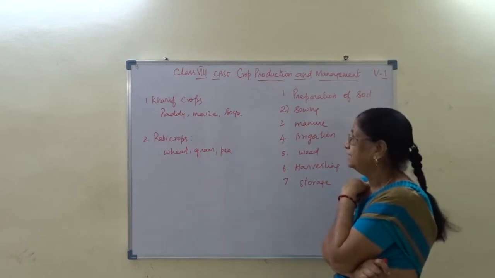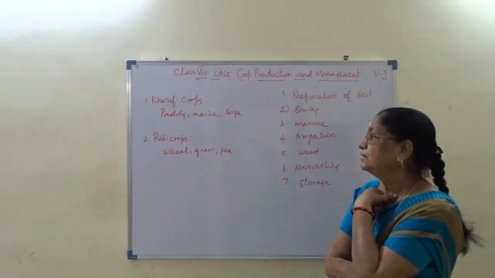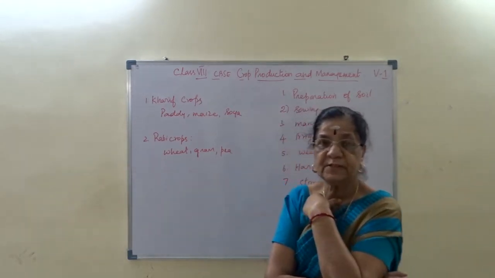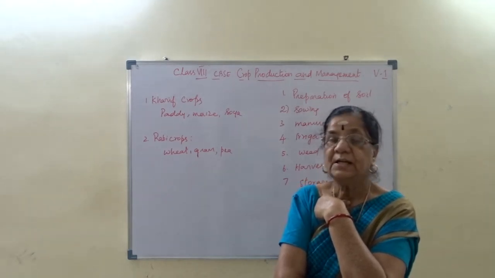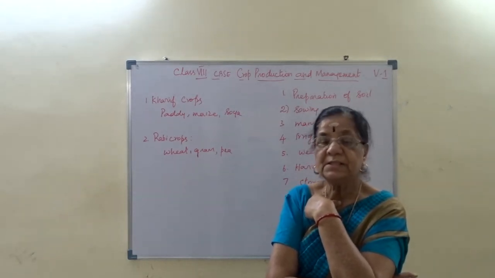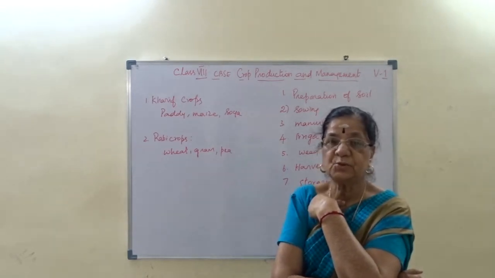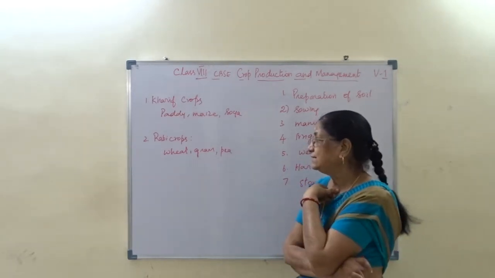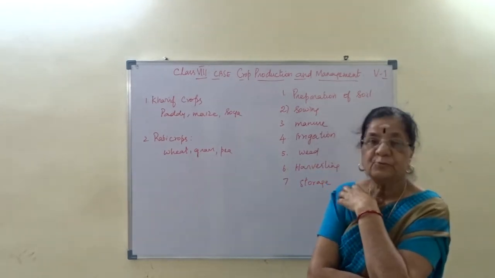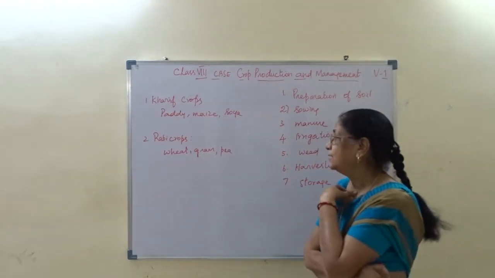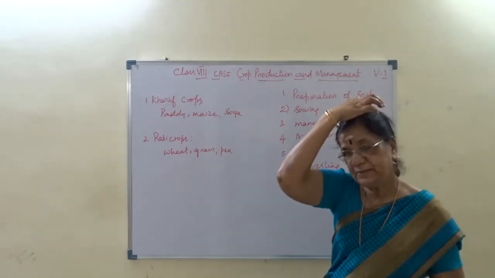Example, paddy, maize, soybean. Okay, rabi crops: water requirement is needed but not as much as kharif, and it is grown in winter season. Plants or crops which are grown during winter season are called rabi crops. Example, wheat, gram and pea. These are the two types of crops we normally say.